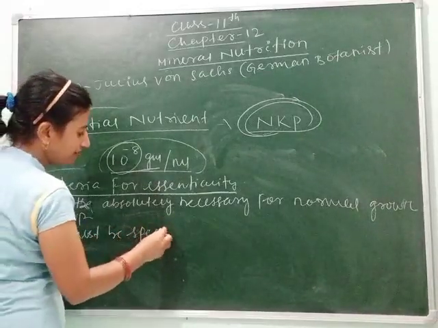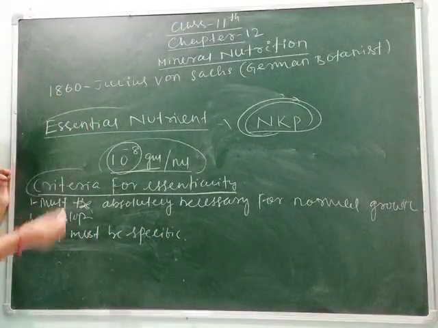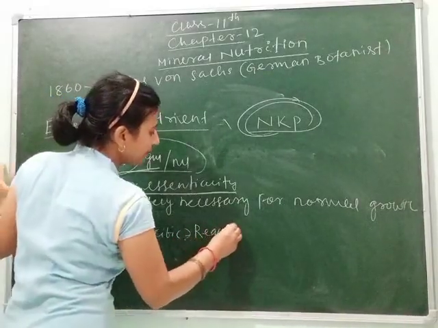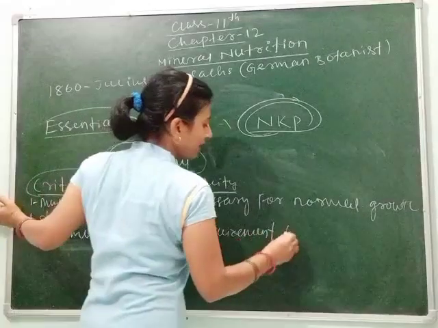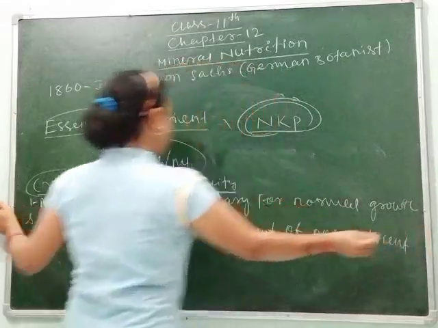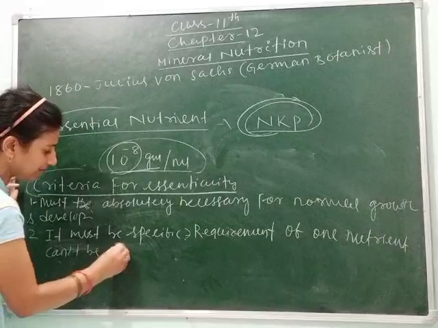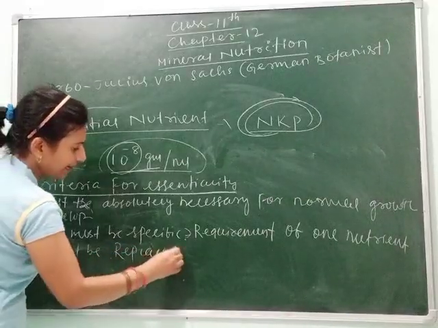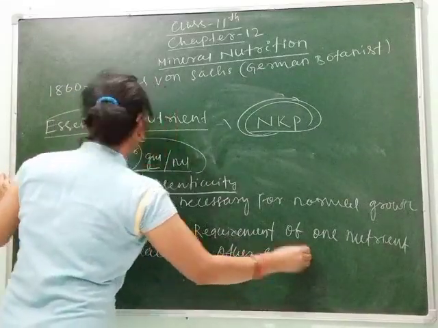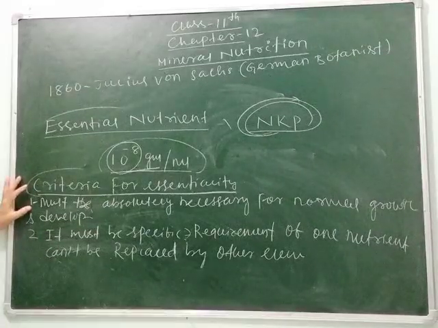As I have told you in the above point, specific means the requirement of one element can't be fulfilled by another nutrient. The requirement of one mineral nutrient can't be replaced by other elements. Clear? So this is the first criteria and this is the second criteria.